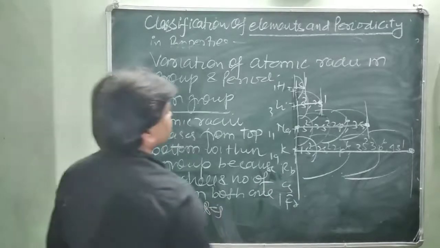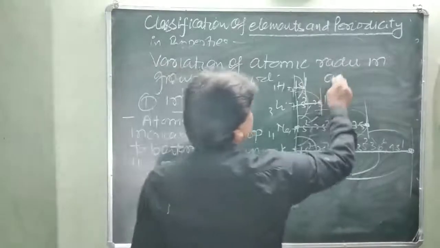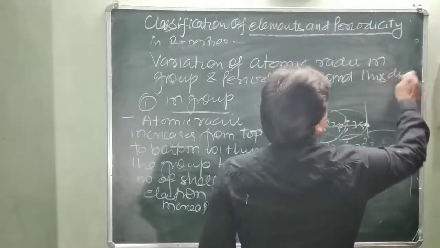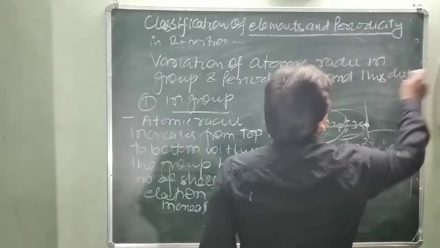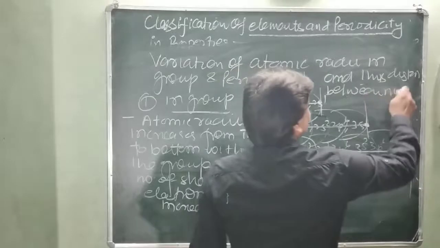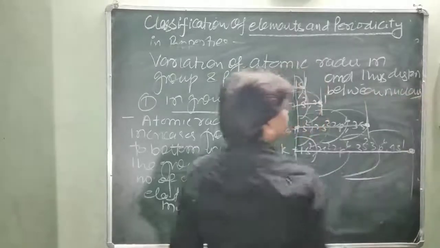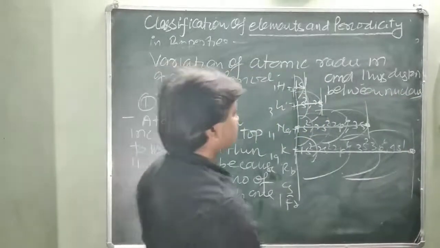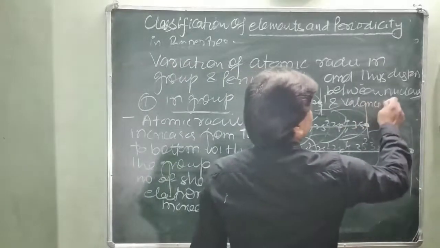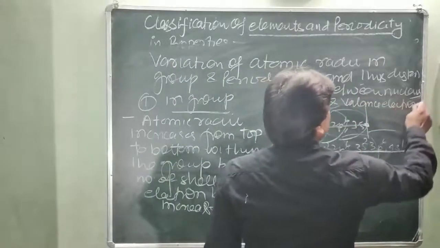And thus, I am writing here, and thus distance between nucleus and valence electron increases.